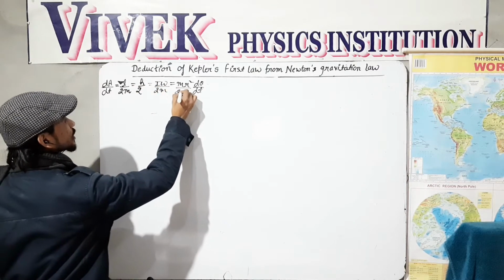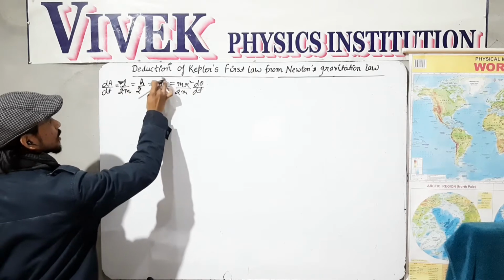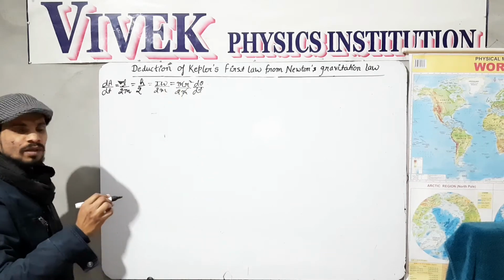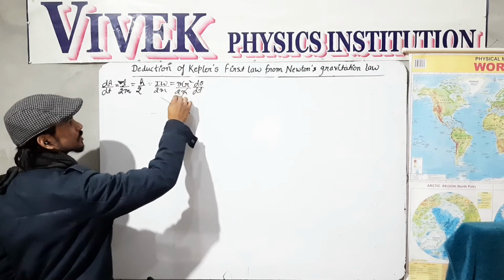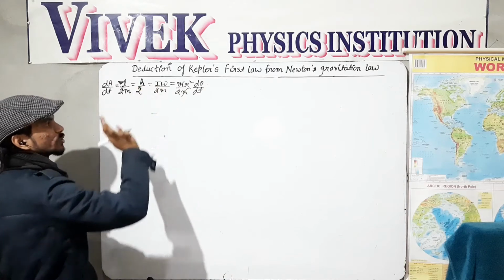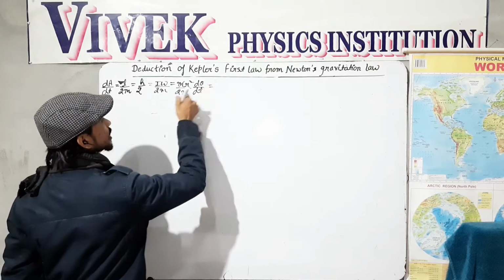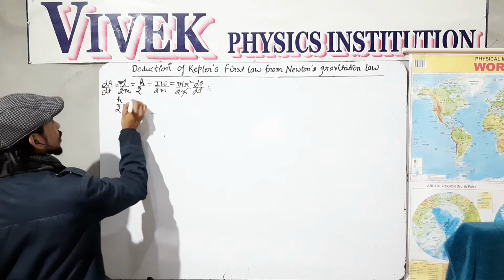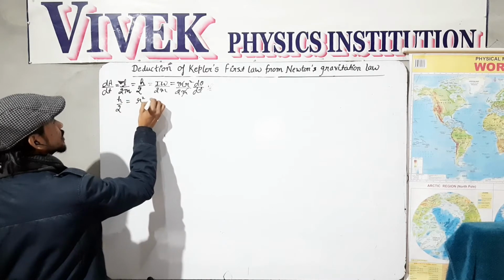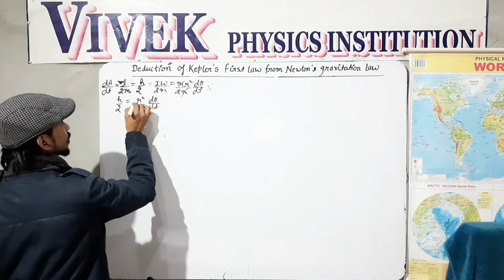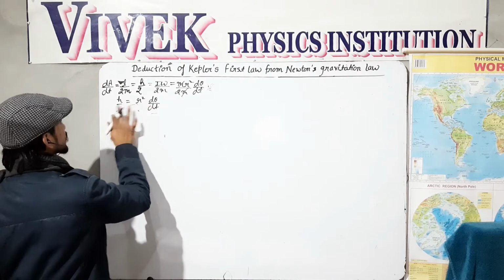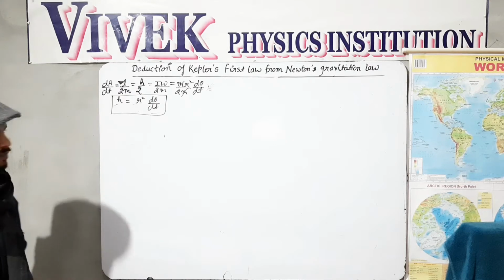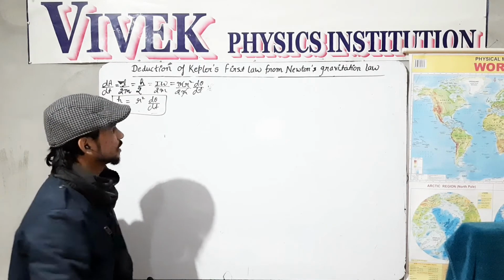L over 2m is L over 2m, and this m is cancelled by m. The remaining factor is r square over 2 times d theta over dt, which is equal to h over 2. So from here I get h by 2 equals r square d theta over dt over 2. The 2 is cancelled by 2 also, so the value of h is nothing but r square d theta over dt. We will use this in the later steps.